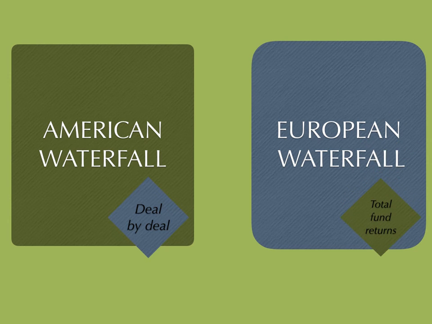Otherwise, if it's not the American waterfall system, it could be the European waterfall system. The European waterfall system says that the carried interest will only be a percentage of the total fund returns. That means only when the fund is wound up and all the investments made by the fund are liquidated and the profits are distributed will carried interest be paid to the general partner.